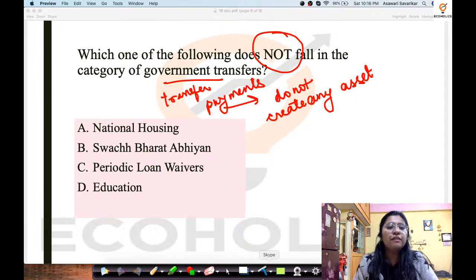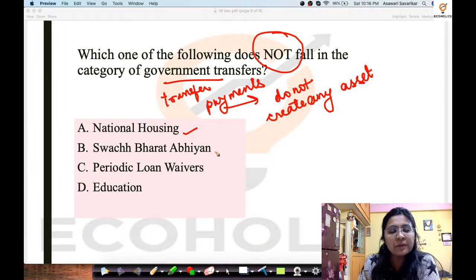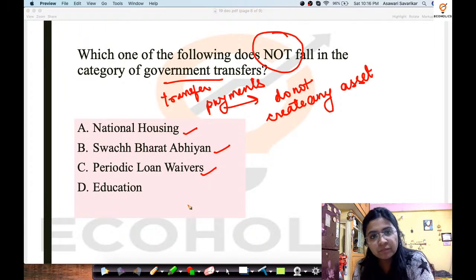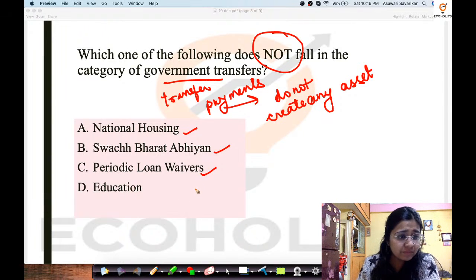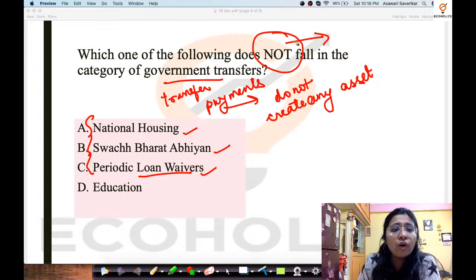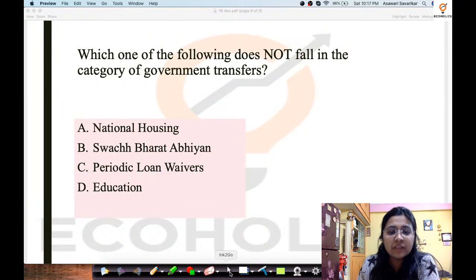Okay, so whenever you talk about national housing, Swachh Bharat Abhiyan, periodic loan waiver, all of you please note over here, whether it's national housing, Swachh Bharat Abhiyan or periodic loan waiver, all of them are government transfers, beta. Please understand this very, very accurately.